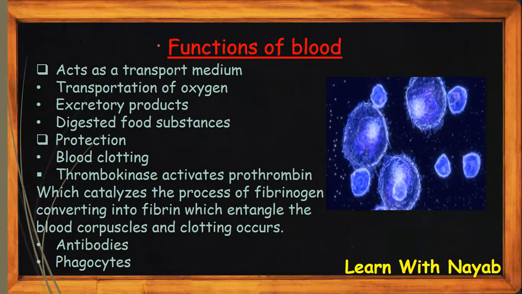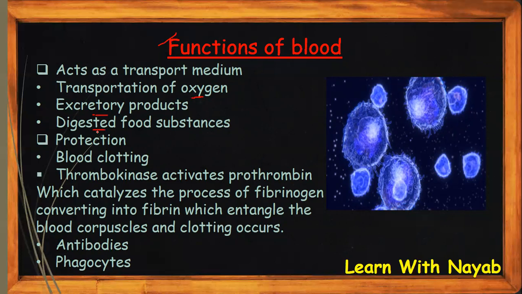Now we're going to read the functions of blood, like what does blood even do? It acts as a transport medium for oxygen, excretory products, and digested food. Oxygen that is taken in at the lungs, blood helps in the transportation of oxygen. And excretory products, which have been taken out of the cells, have to be supplied to the excretory organs, so it also transports the excretory products.